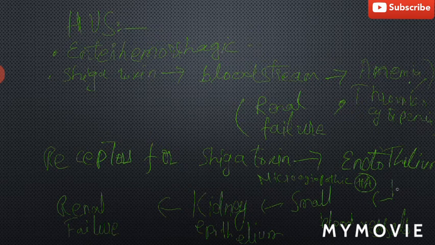The red cells passing through the damaged area become grossly distorted. The red cells that pass through these damaged small blood vessels get distorted and are hemolyzed. This condition is known as microangiopathic hemolytic anemia.